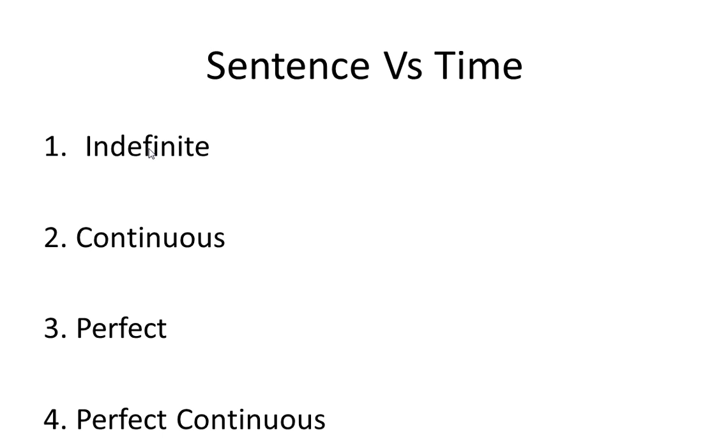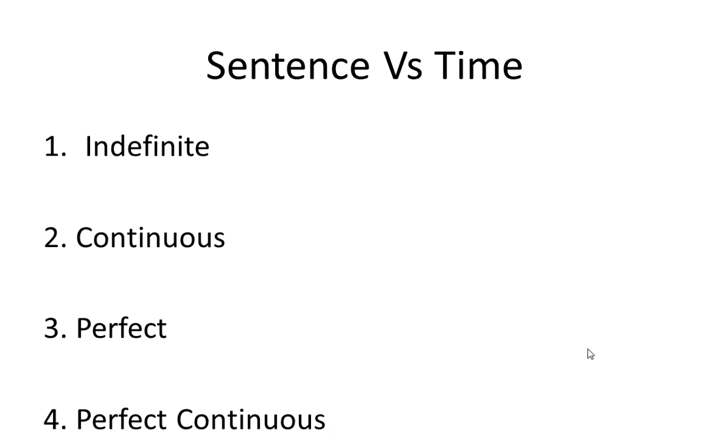Each sentence type combined with three tenses: indefinite, present indefinite, past indefinite, future indefinite. Again continuous: present continuous, past continuous, future continuous. The same way for the perfect: past perfect, present perfect, future perfect. For the perfect continuous: present perfect continuous, past perfect continuous, and future perfect continuous. So if we relate sentences with time, there are 12 kinds of sentences.